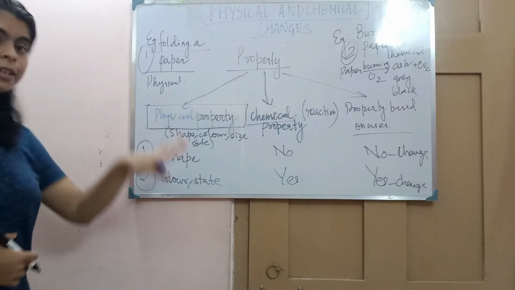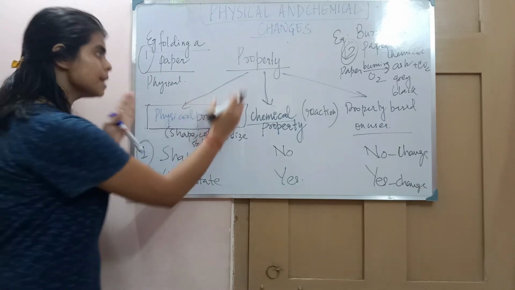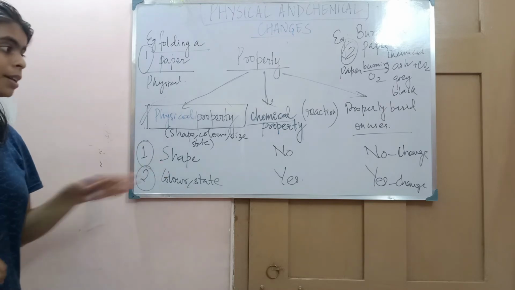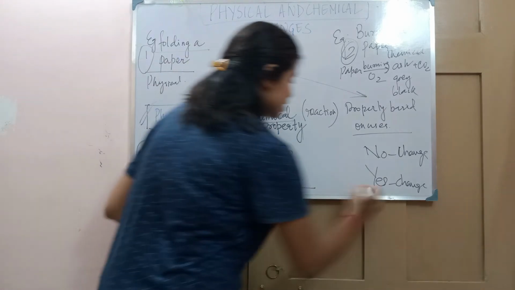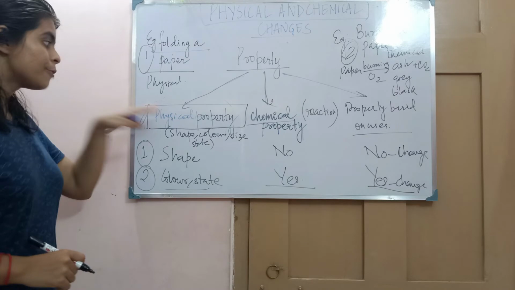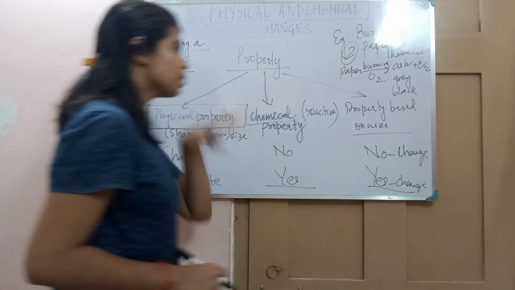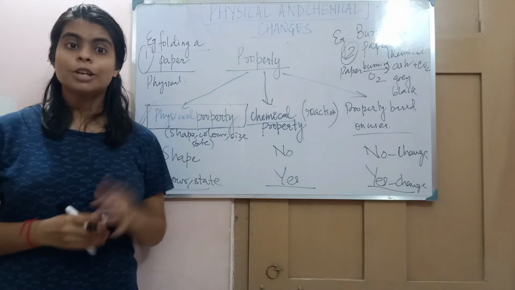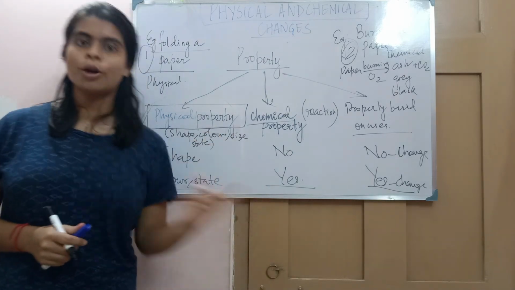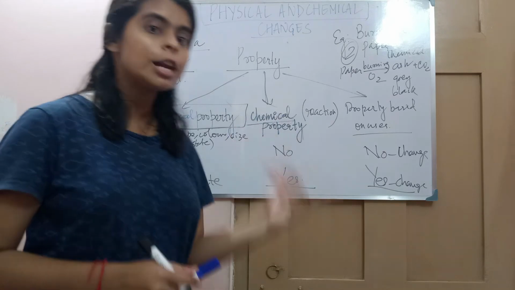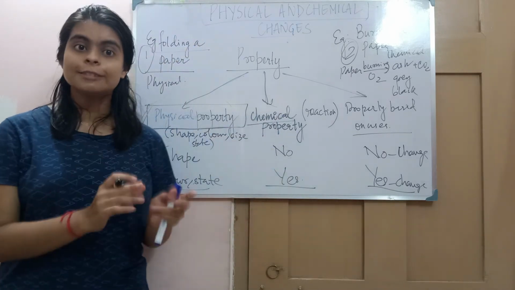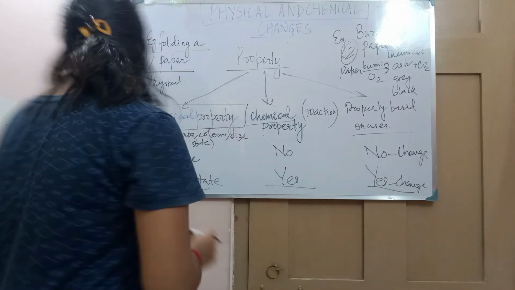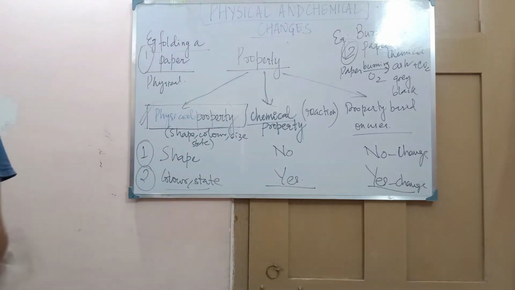But in chemical change, you see all three properties get changed: physical property, chemical property, and the property based on the uses. So in chemical change, all the properties change, but in physical change, only physical properties change. This is the difference you have to understand in physical and chemical change.